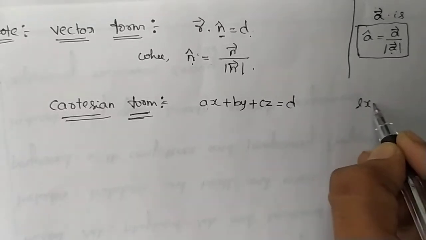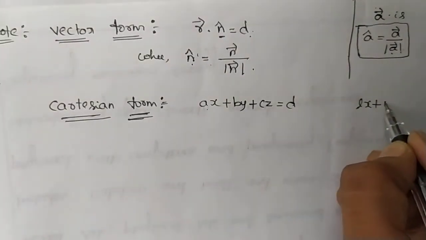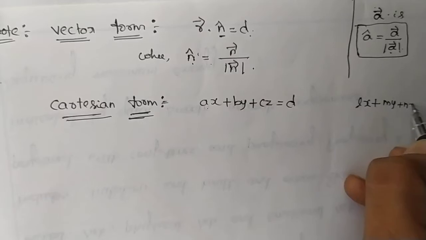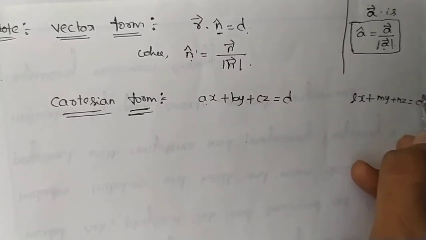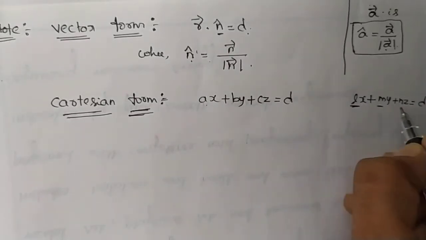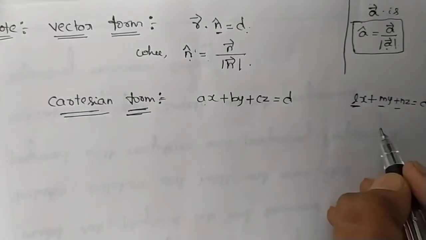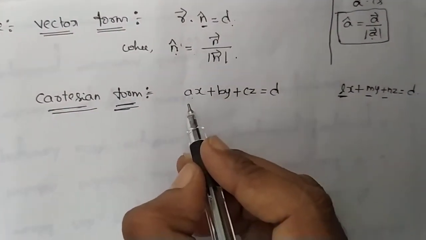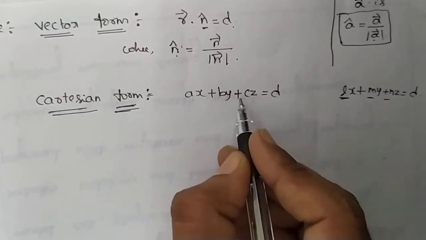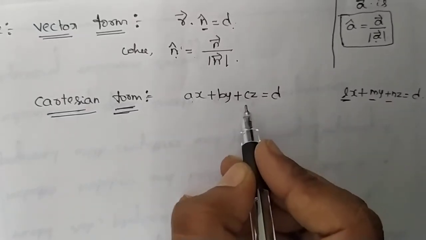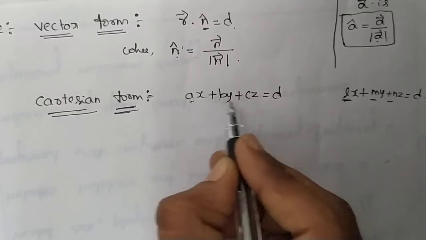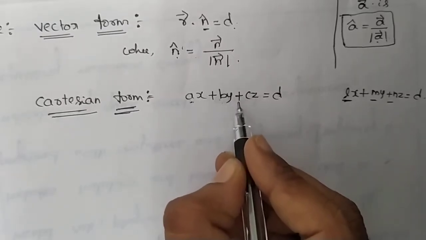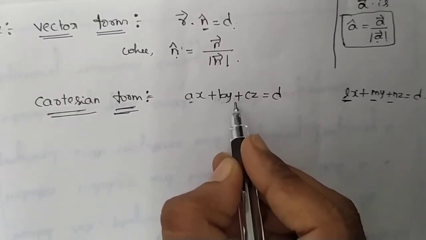If the equation of the plane is Lx plus My plus Nz equals d, then here L, M, N are the direction cosines of the normal. If the equation of a plane is given as Ax plus By plus Cz equals d, then here A, B, C are the direction ratios of the normal.